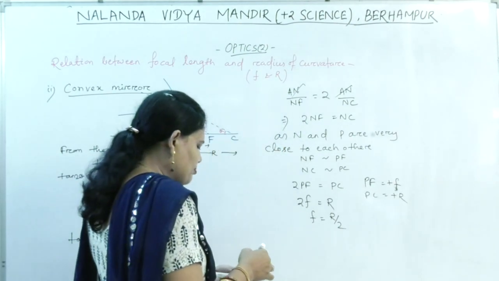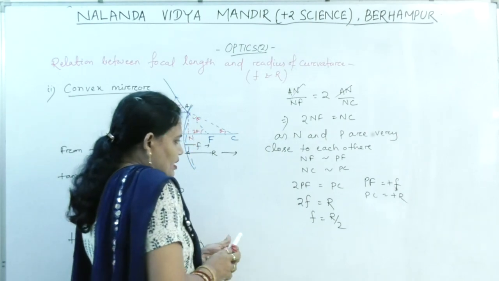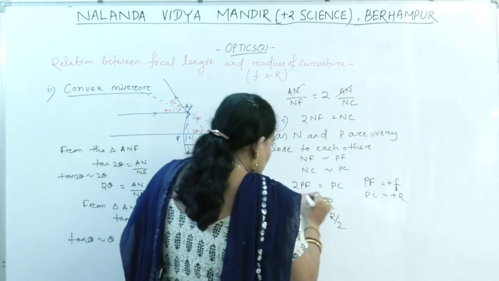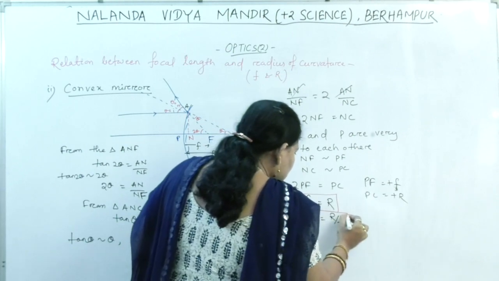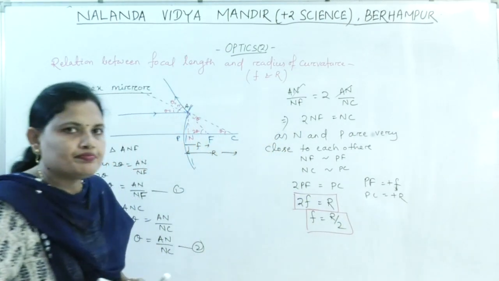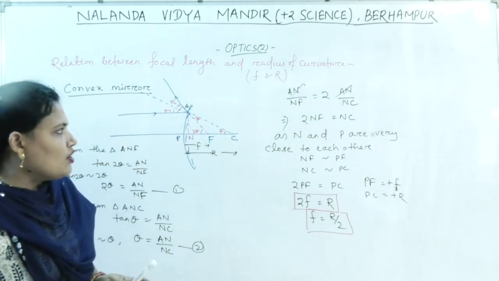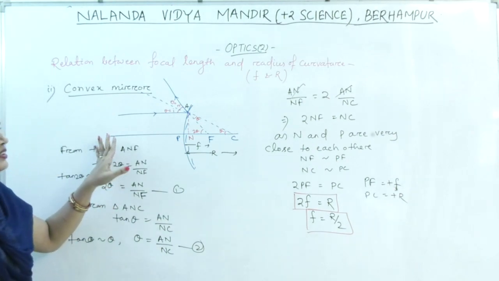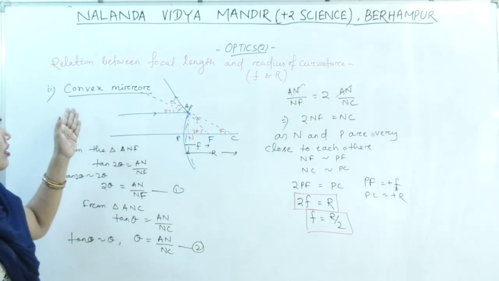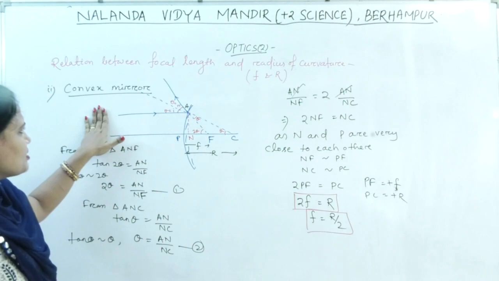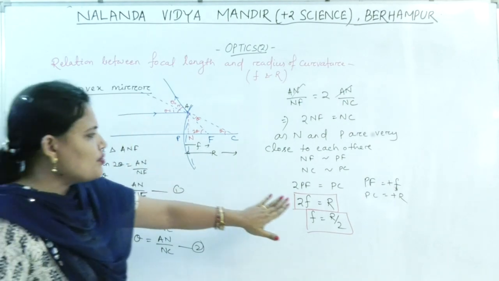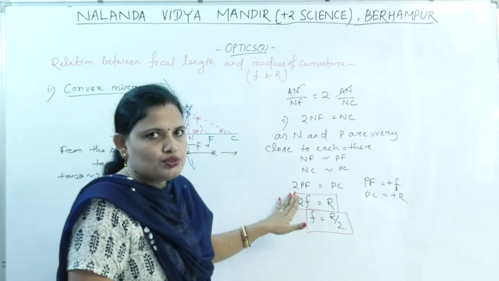This is the relation between the focal length and the radius of curvature. Okay? All of you clear? So either the concave mirror or the convex mirror, in both the cases we get R equal to 2F.